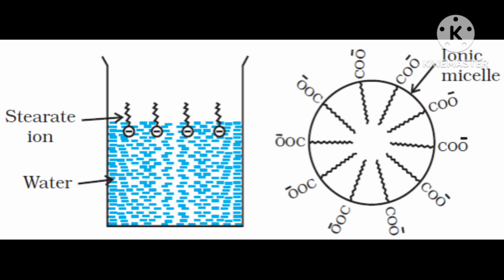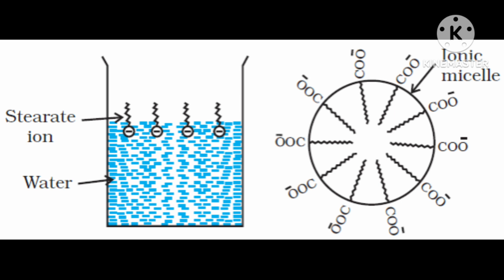And this COO minus is called the head, because COO is at the end. It is the head, and the back is the tail. The back is the hydrocarbon, that is the tail.